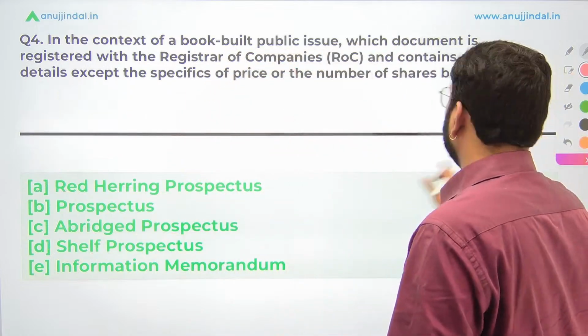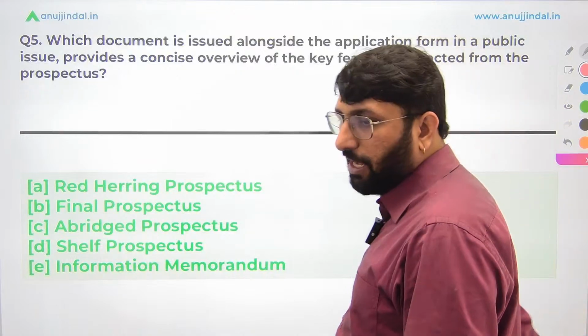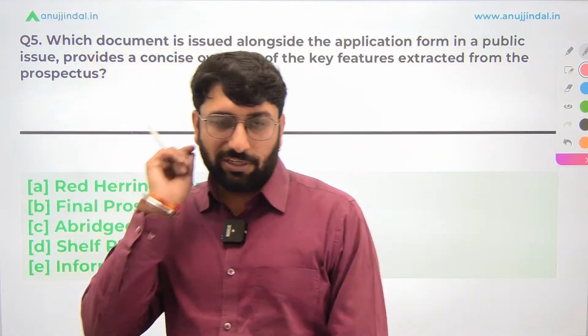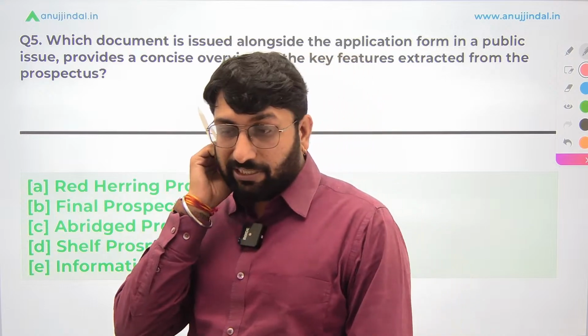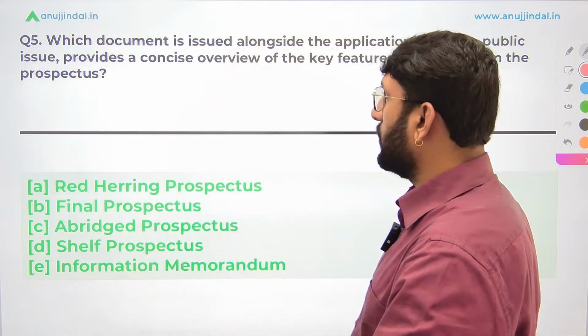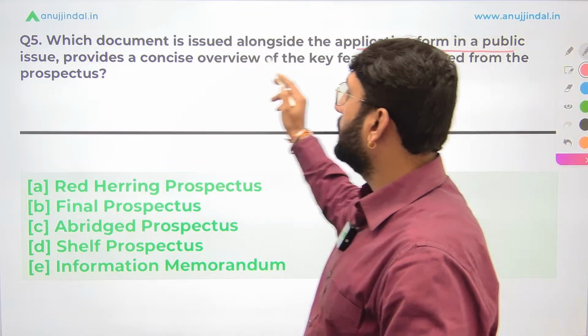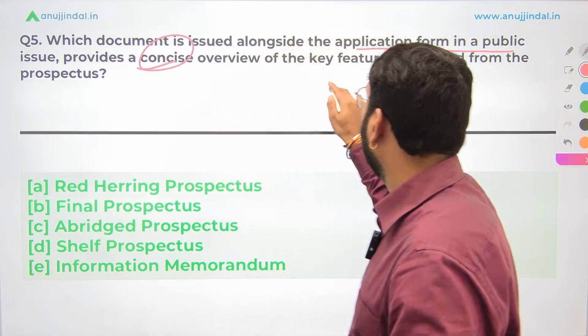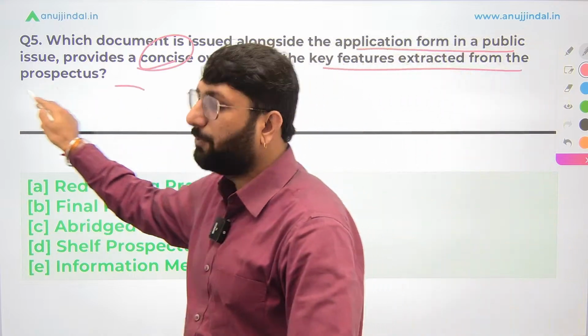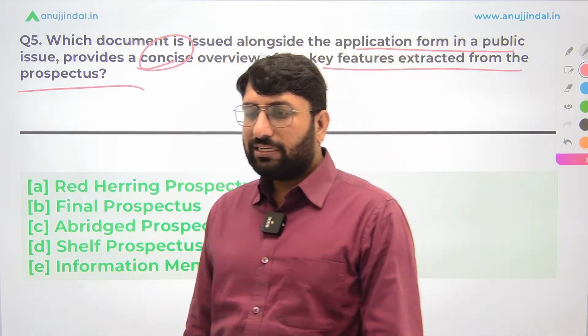Chalo, let's move forward. Let's go to the 5th question now. Now I've already answered the 5th question in some form or the other. Since I've already explained a few terms here, I've already given the answer for the 5th question. Which document is issued alongside the application form in a public issue and provides a concise overview of the key features extracted from the prospectus? It is not a complete prospectus.